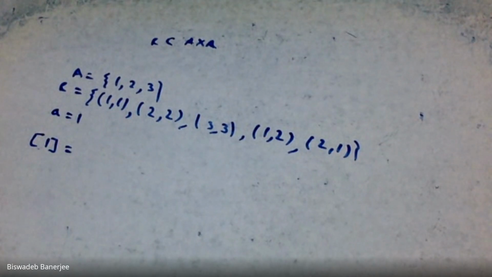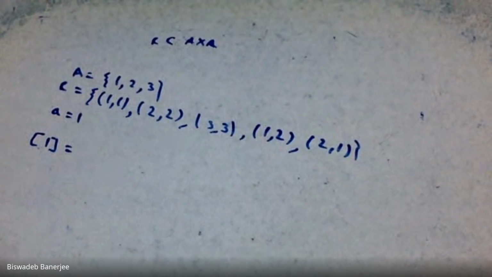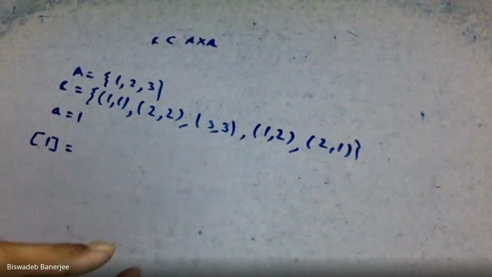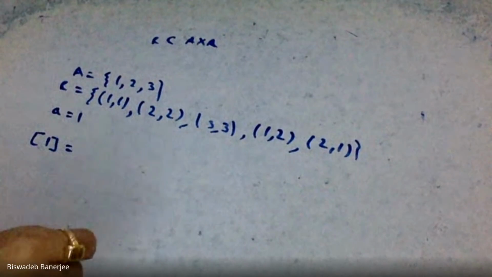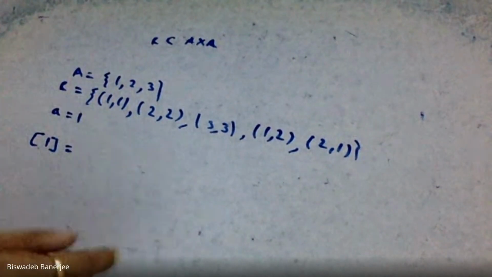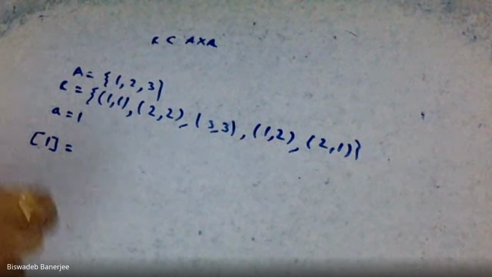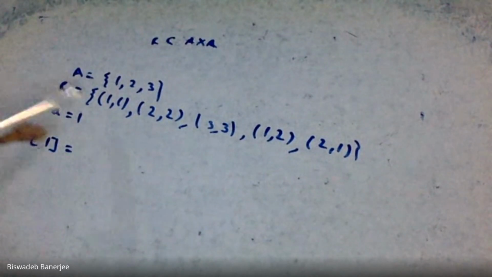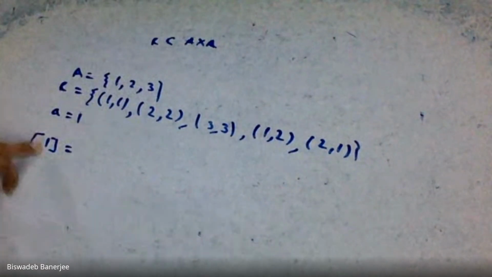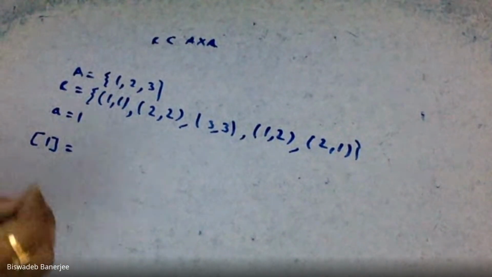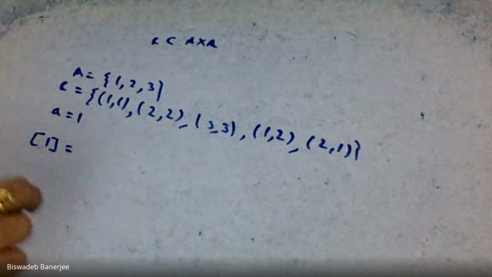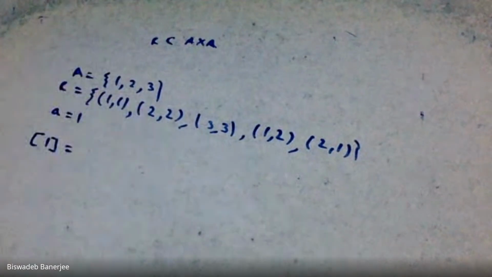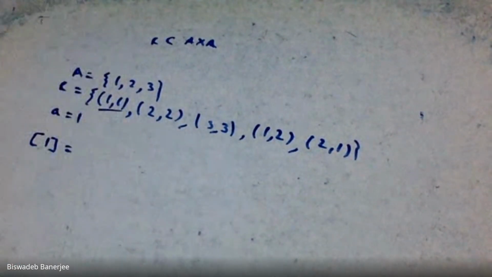For this we have to go to the definition. Equivalence class of 1 means all those elements which are in a relation with 1, which have a relation with 1. All those elements which are related to 1.